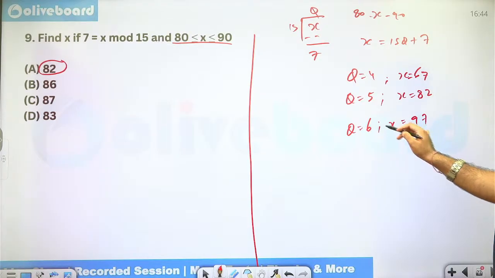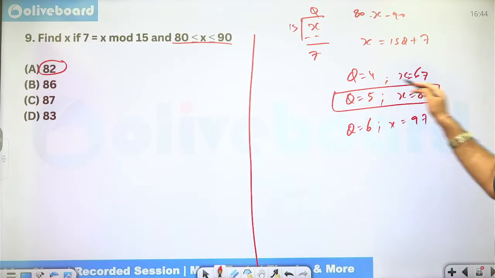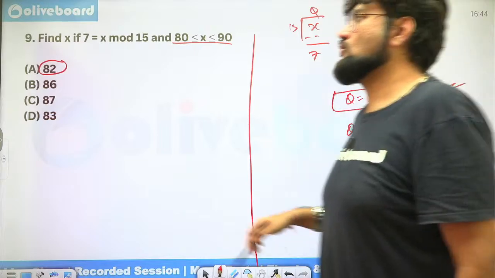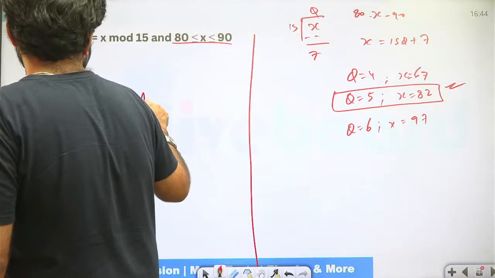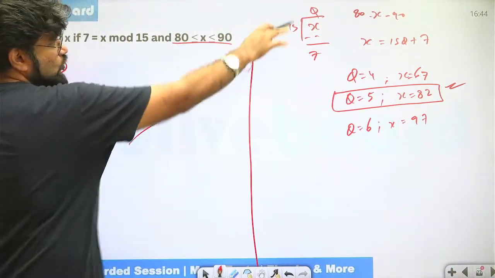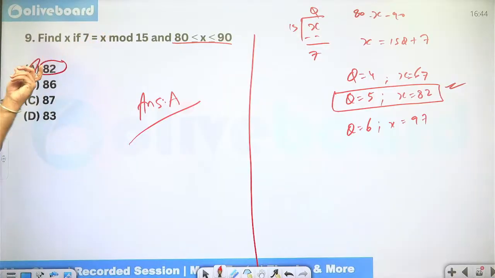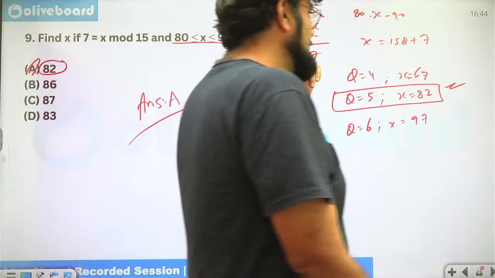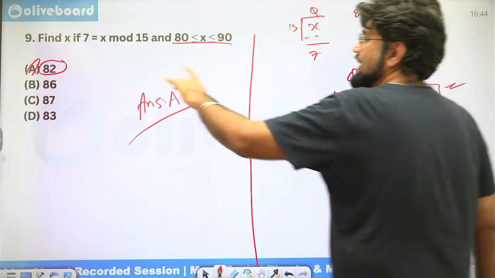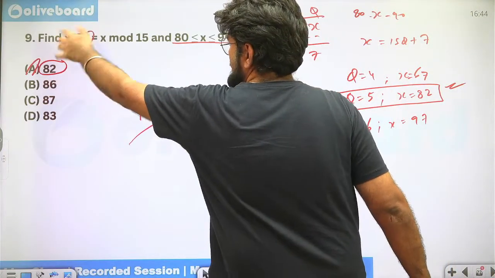So there is only one possibility of x being between 80 and 90, which is option x equal to 82. Hence option A is the right answer. This is the concept behind it. You don't have to go by the concept. You have to go by the trick. What is the trick here? Options. Substitute from the options and find the correct answer. So simply divide 82 by 15 to get the remainder 7, and that will be your correct answer.